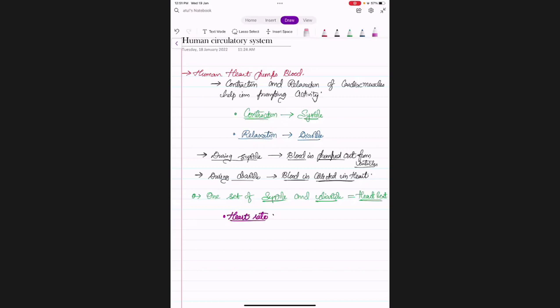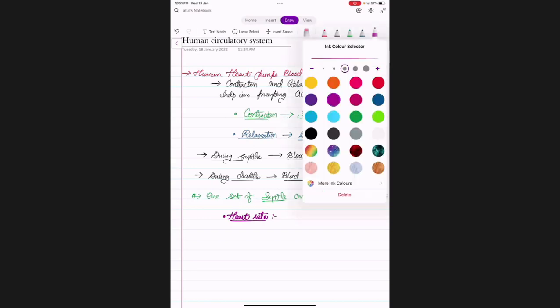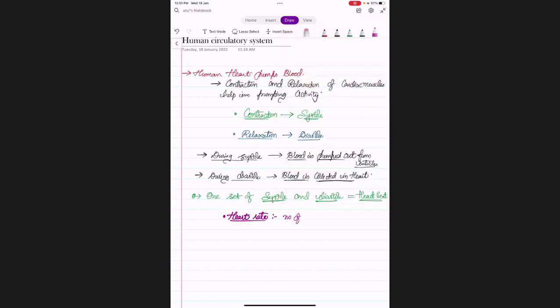Heart rate is what? Rate means anything if you measure with respect to time, it will be taken as a rate. Heart rate is number of times heart beats per minute. Number of times the heart beats per minute, that is a heart rate.